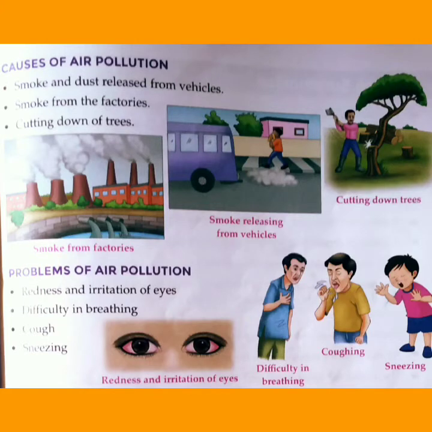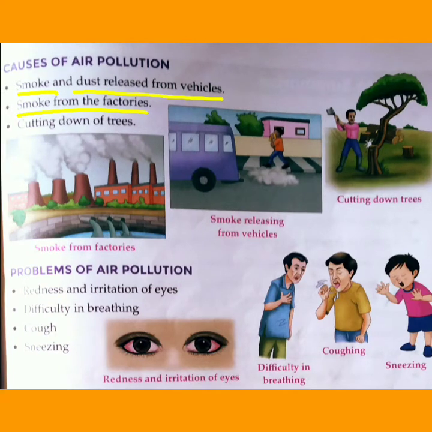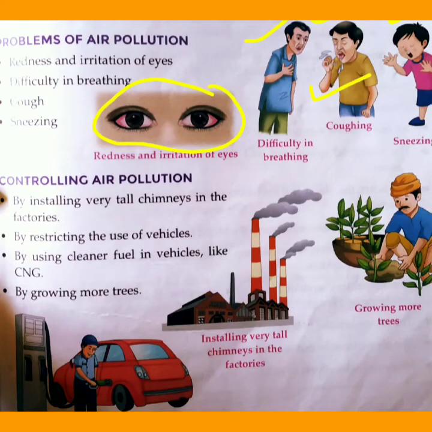Now let's read the causes of air pollution. How is the air getting polluted? This is because of the smoke and dust released from vehicles, the smoke from factories, or, as we know, people cutting trees to build hospitals, schools, factories, malls, etc. What are the problems of air pollution? They are redness and irritation of the eyes, difficulty in breathing, cough, sneezing, etc.